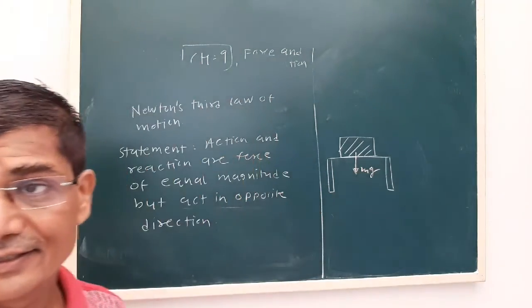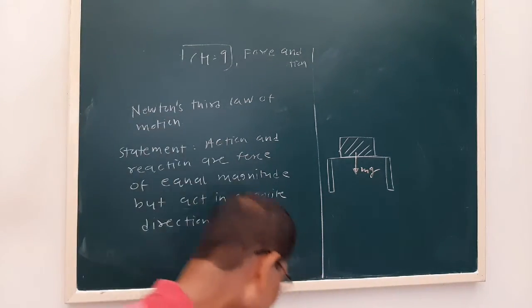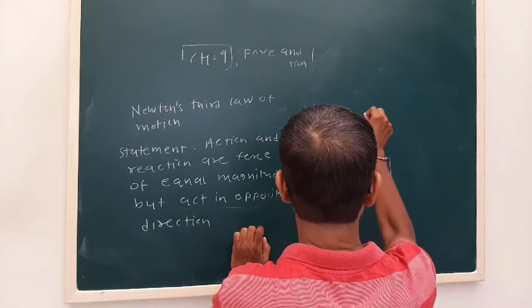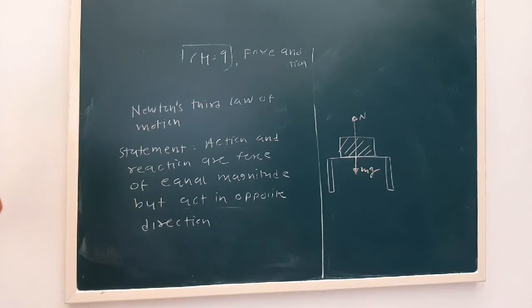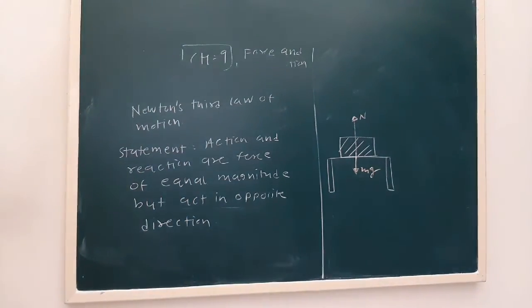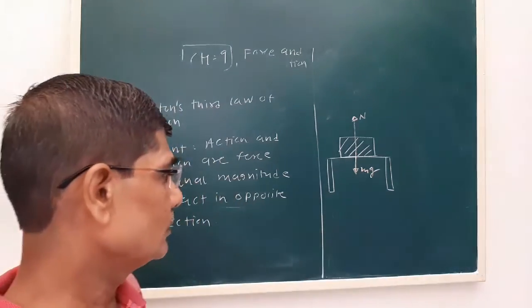So we should consider that there is a force which balances your weight mg. We call that N. N is a normal force, which we will study later in detail. But this is about Newton's third law of motion.